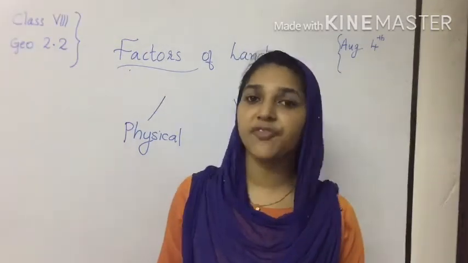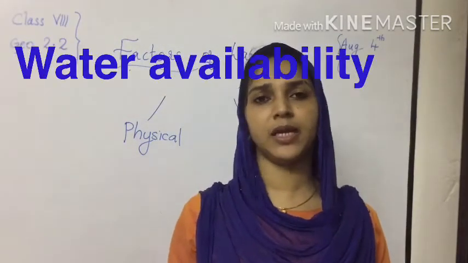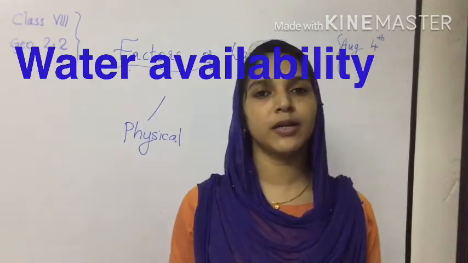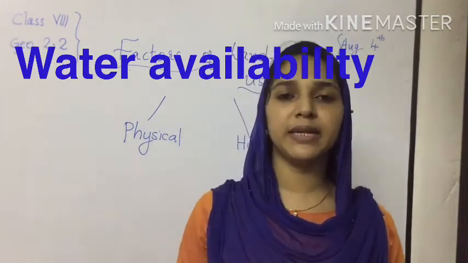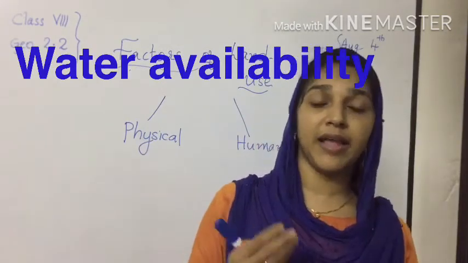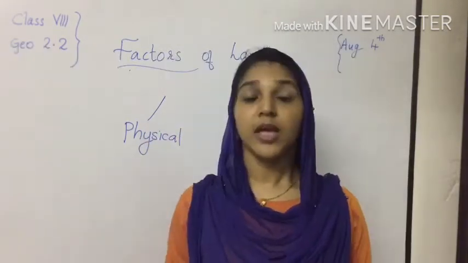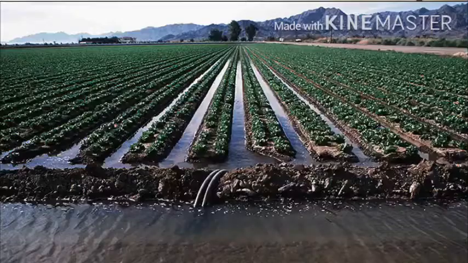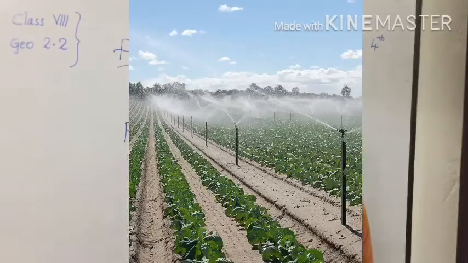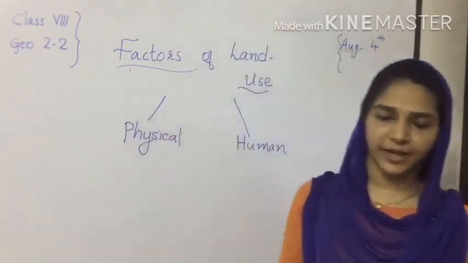The next factor is water availability. We all know without water we can't do anything. So the water availability directly influences the land use. If the land has a good water resource, of course, we can use it for agriculture, for irrigation, and other purposes. So water availability is a main factor of land use.